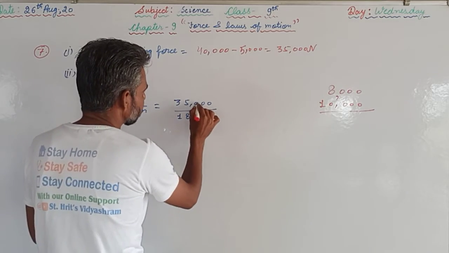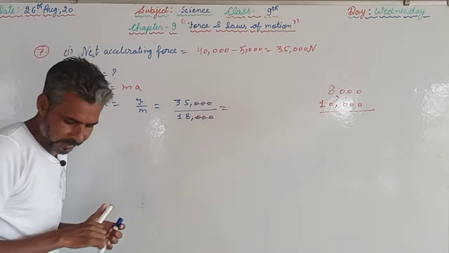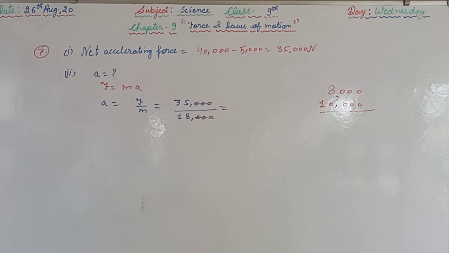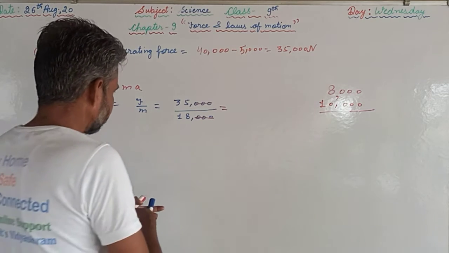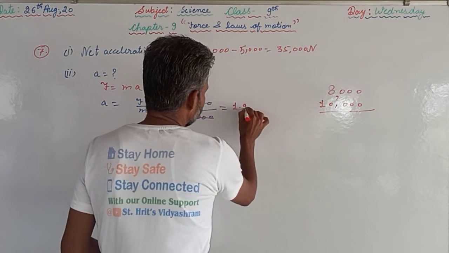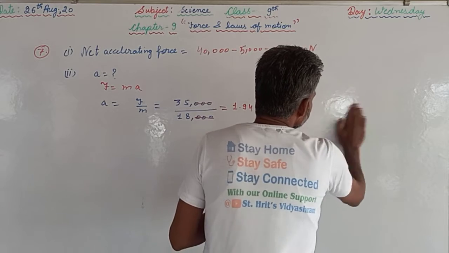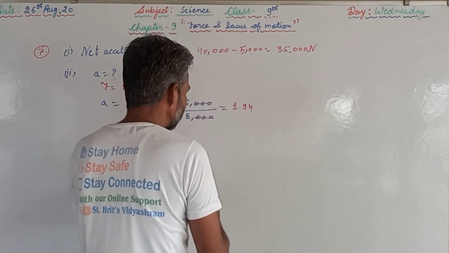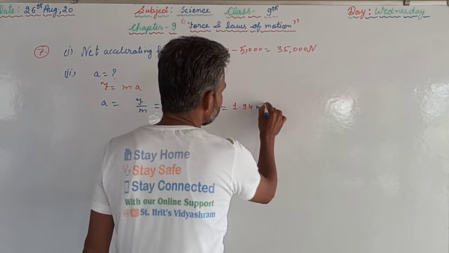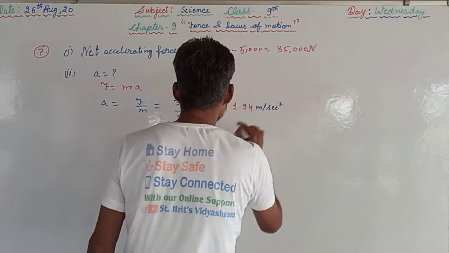All zeros cancel out, and we will remain with the expression, that is 1.94. That will be the acceleration. And never forget to mention the SI units. The SI unit of acceleration is meter per second square.